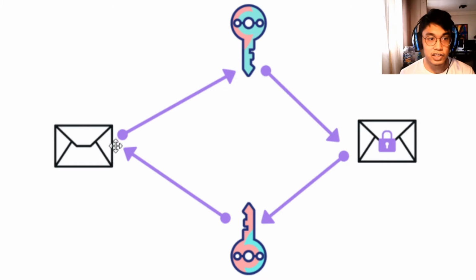So think of it this way. You have a message over here and then you want to encrypt that with a unique key that only you and the receiver know. The receiver knows the unique key and will use that key to turn it back into the original message for the receiver to read.